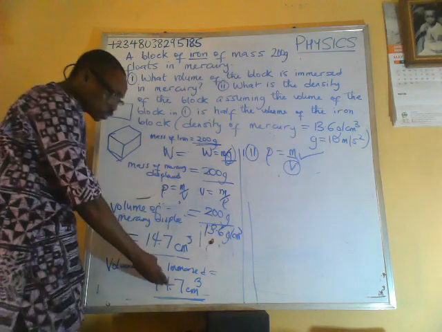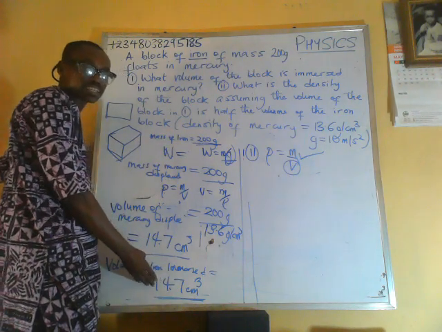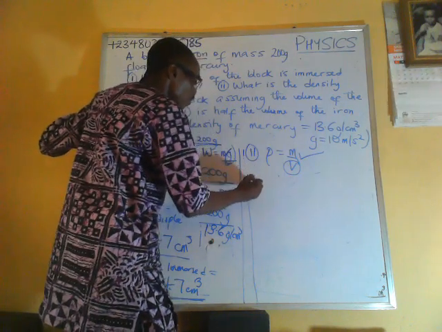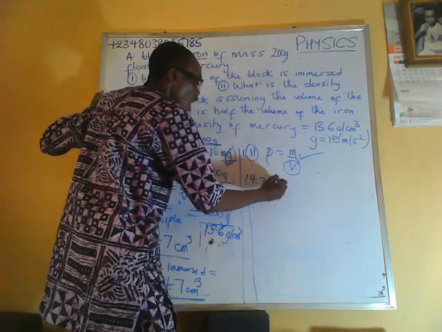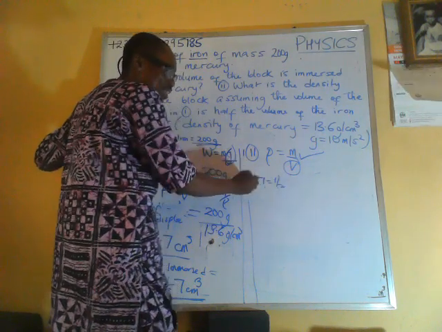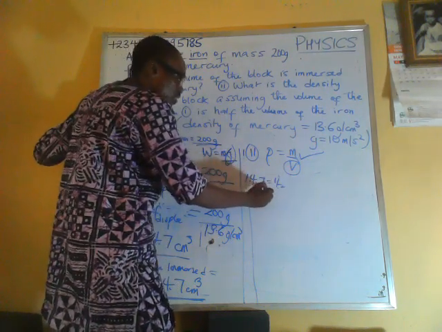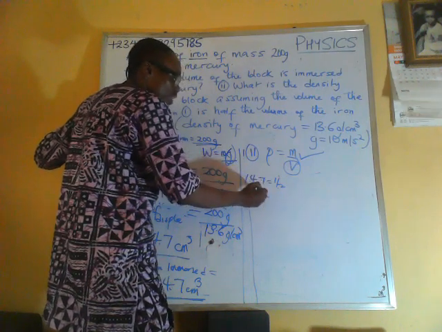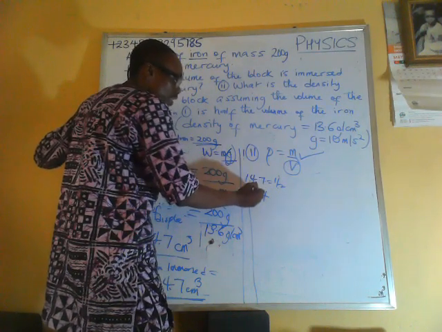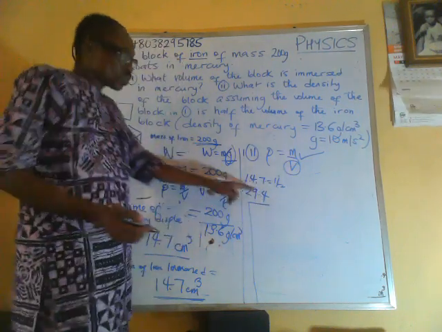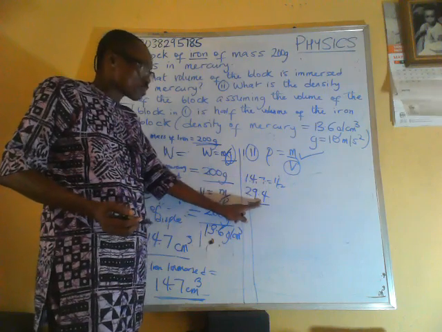So if 14.7 equals half the volume of the block, then the full volume will be times 2 of this. Double the volume we calculated in 1 is 29.4.